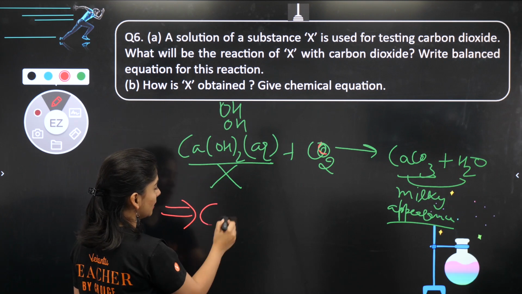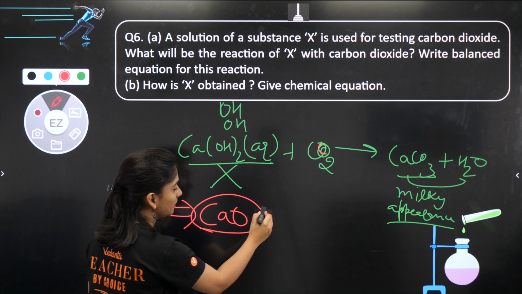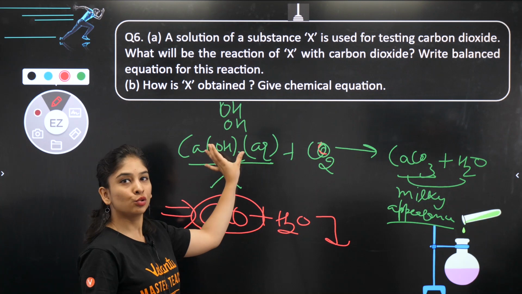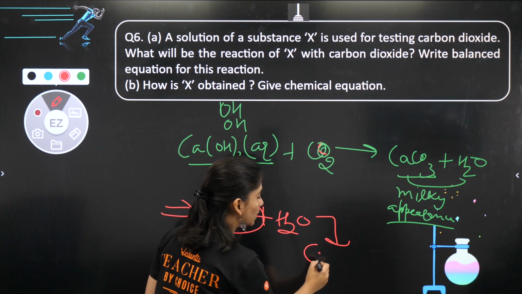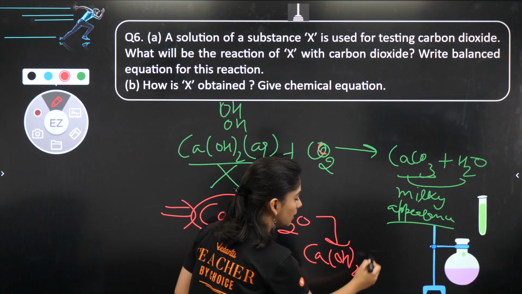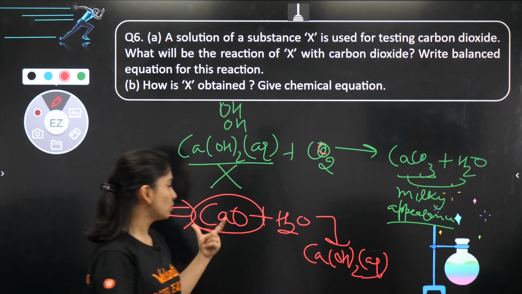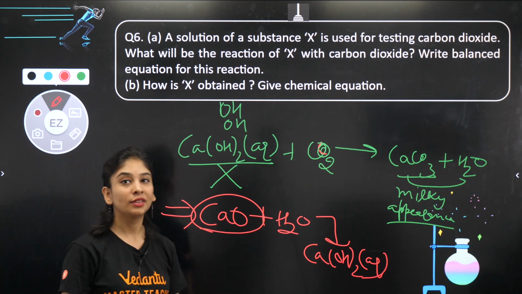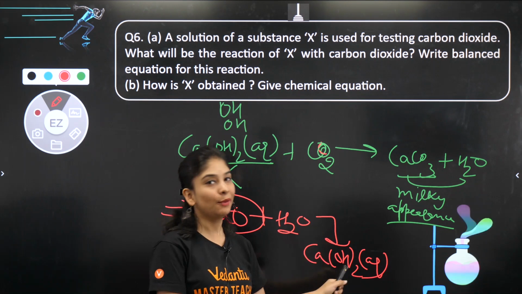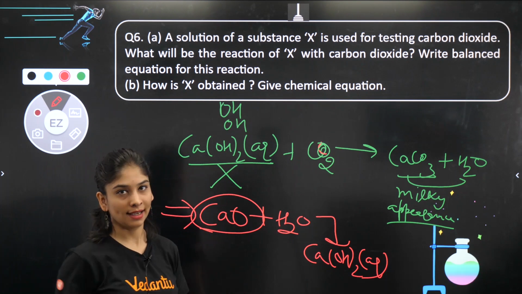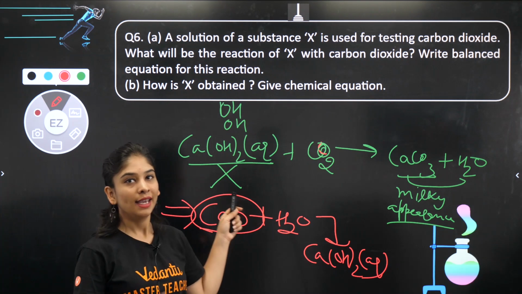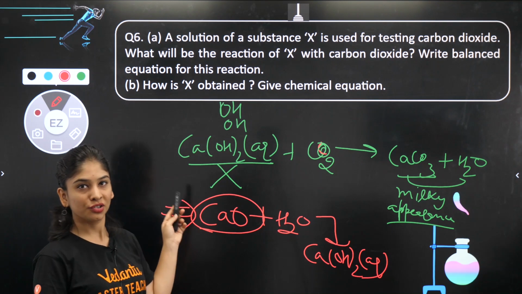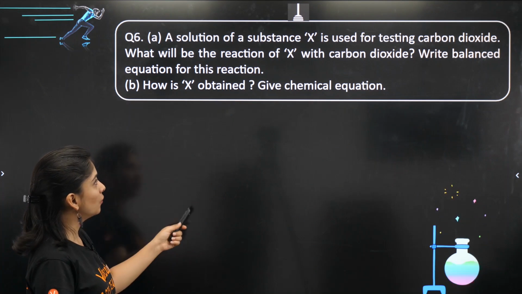तो कैसे बनेगा? Take that quick lime and put water into it. This is the solution we used for whitewashing. So this is what we get, calcium hydroxide का aqueous solution as soon as we put calcium oxide with water. So this is the reaction with the help of which we can obtain this X. Clear है बच्चा लोग? Easy question and you can easily score 3 marks for such questions. Okay, let's move ahead.